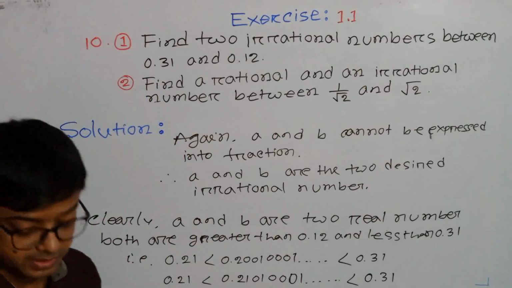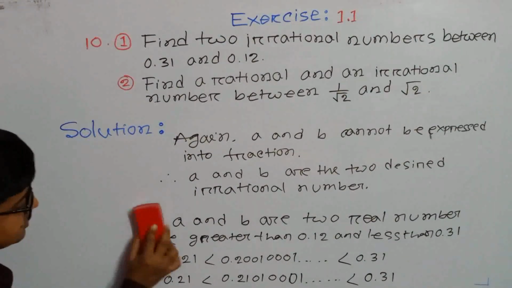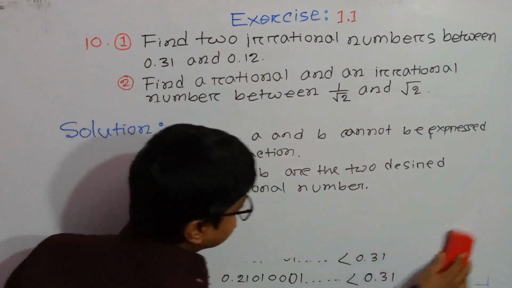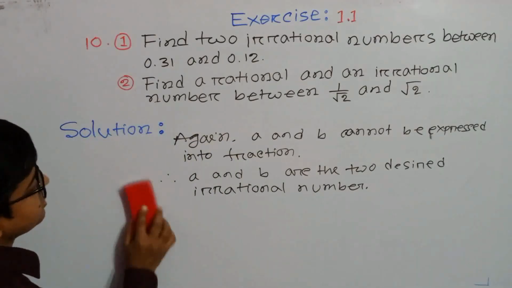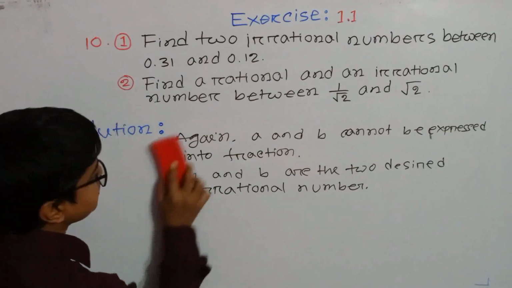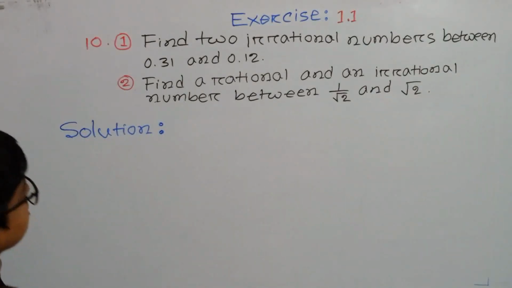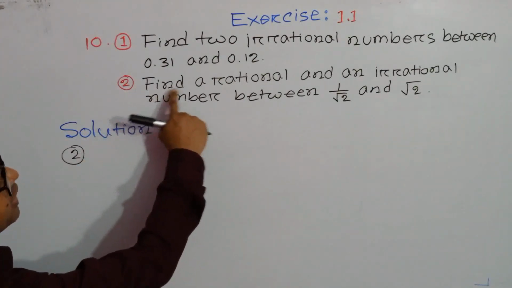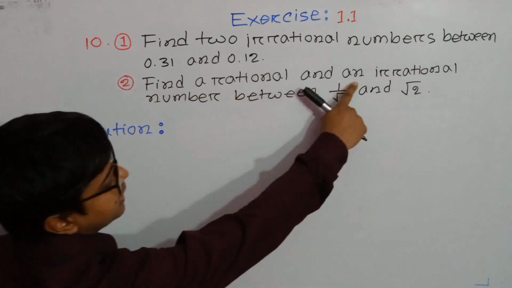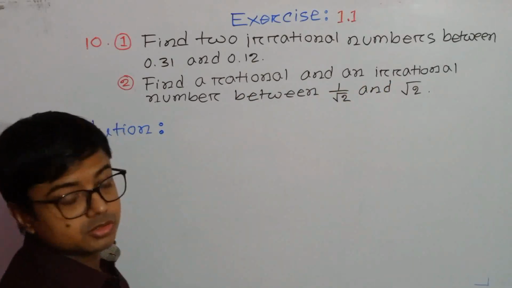And now another one is here. Now question number 2. We can write here: find a rational and an irrational number between 1 by root over 2 and root over 2.